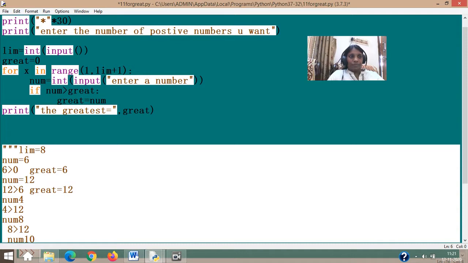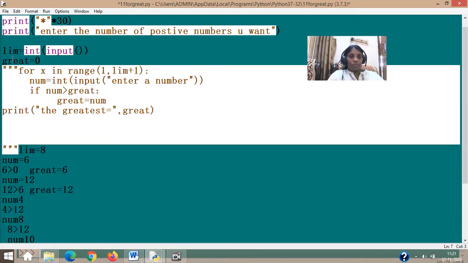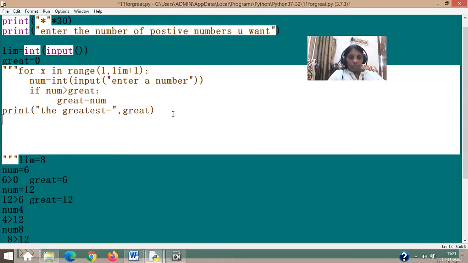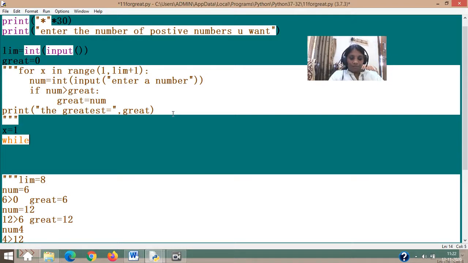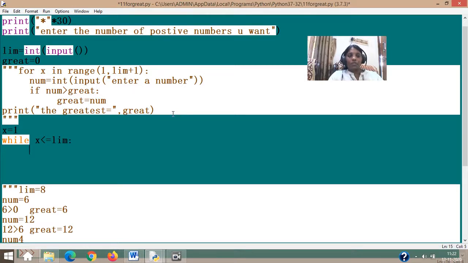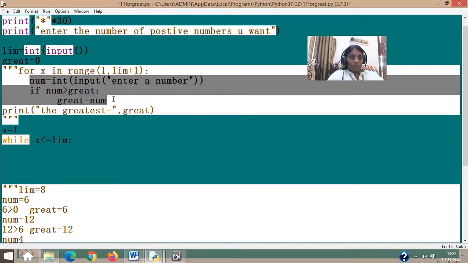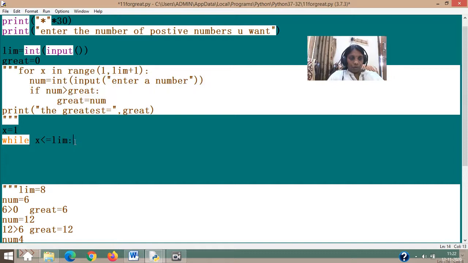The limit is asked. Greatest to 0 is there. Everything is there. We have just come from this place to this place. Now let's start. So I should be starting with x equal to 1. While x less than or equal to that lim, because that is why the loop is coming. These are the same, so I am not wasting the time. Let's copy paste from there and put it over here.